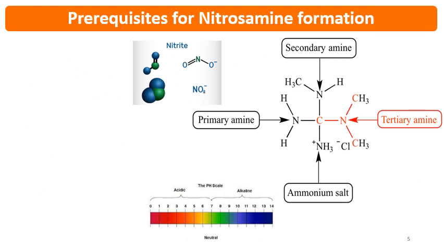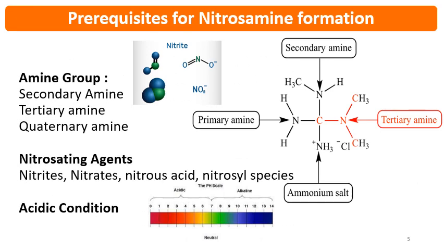Then coming to the prerequisites for nitrosamine formation. The first requirement is an amine group, then nitrosating agents and acidic conditions. Sometimes high temperature may be required, and sometimes degradation may be required. The amine group, that is secondary amine, tertiary amine, or quaternary amine, is mainly responsible for nitrosamine formation.